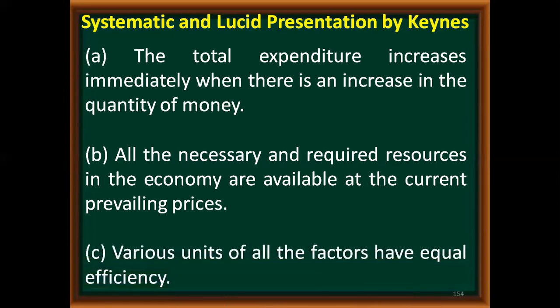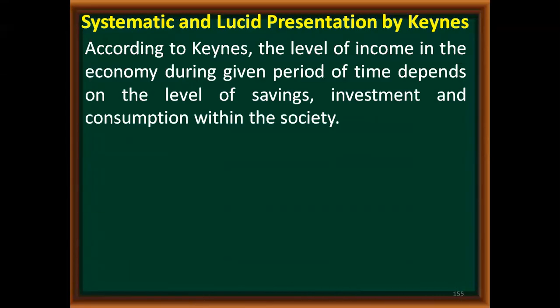Third assumption is that various units of all factors of production have equal efficiency. That means there are four factors of production: land, labor, capital, and entrepreneur. So units of all the factors of production have equal efficiency. That means all units of land, all units of capital, and all units of labor have equal efficiency. This is the assumption made by Keynes.